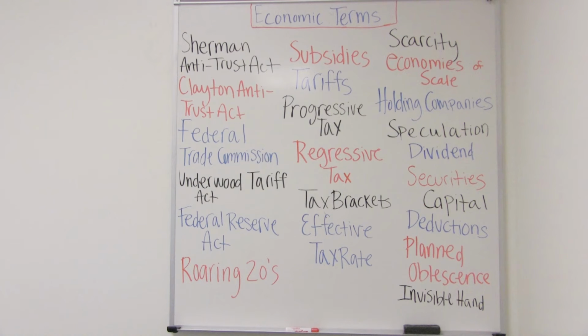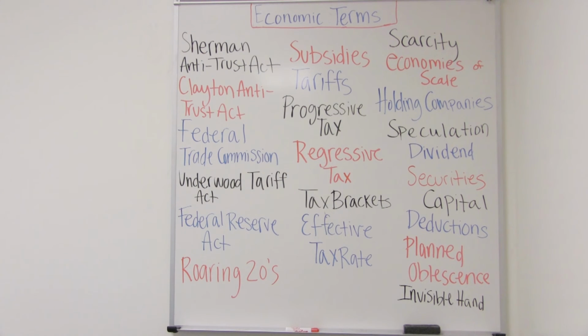Tax brackets are a range of incomes taxed at a given rate. Effective tax rate is the average rate at which an individual or a corporation is taxed. Scarcity is a shortage of goods. In microeconomics, economies of scale are the cost advantages that enterprises obtain due to size, output, or scale of operation, with cost per unit of output generally decreasing with increasing scale as fixed costs are spread out over more units of output.